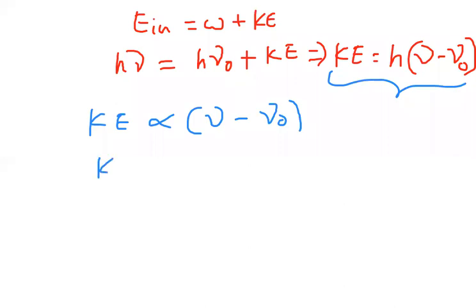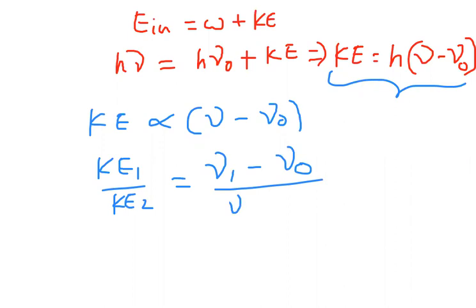So now Ke1 by Ke2 is equal to mu1 minus mu naught by mu2 minus mu naught. This is the expression I got.